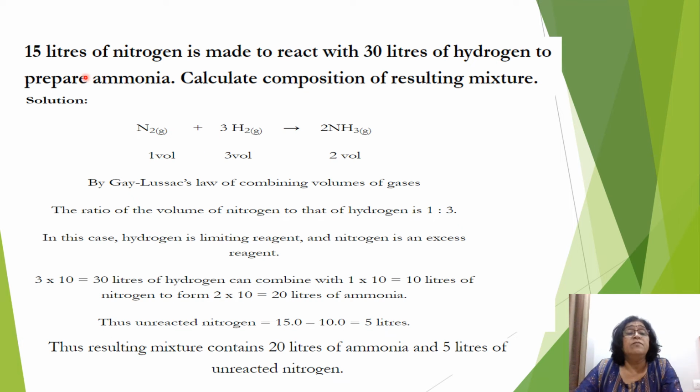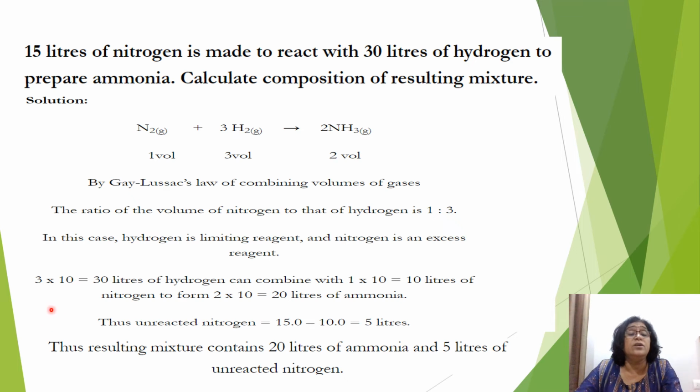Now this is a question. 15 liters of nitrogen is made to react with 30 liters of hydrogen to prepare ammonia. Calculate the composition of the resulting mixture. Here we'll first write the balanced reaction. Nitrogen reacts with hydrogen to give you ammonia. So one volume of nitrogen reacts with three volumes of hydrogen to give two volumes of ammonia. By Gay-Lussac's law of combining volume of gases, the ratio of nitrogen to hydrogen is what? 1 is to 3. So in this case, hydrogen is the limiting reagent and nitrogen is the excess reagent.